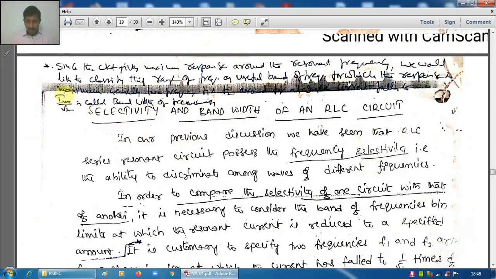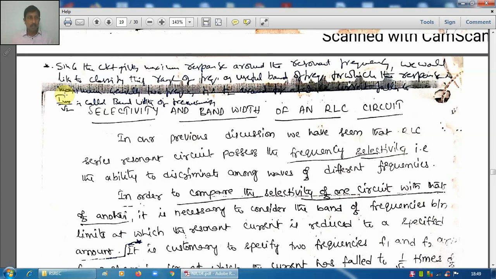Selectivity is a property of resonance. Resonance means that at one particular frequency this condition occurs. Going back to the example we mentioned, the radio receiver: what is it doing? It is selecting only one frequency.